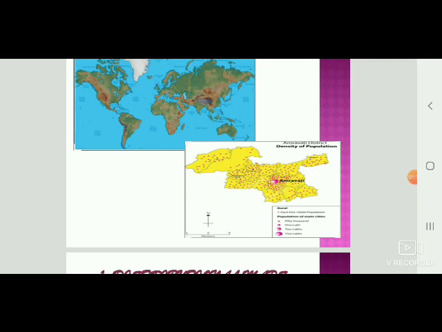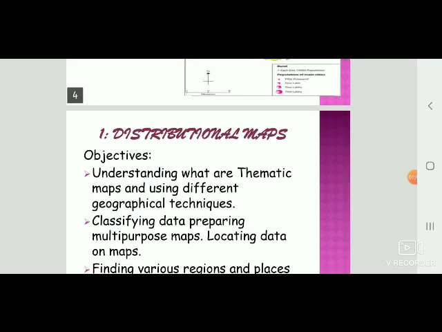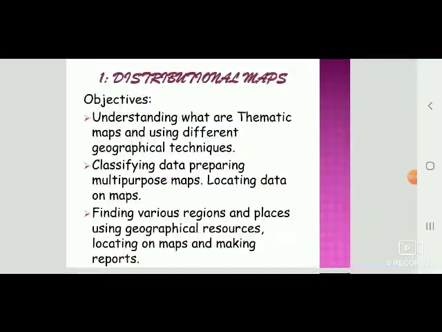So moving on to today's first chapter, we learn something about distributional maps. I'll read out to you the objectives of what we are going to understand and learn in this chapter. The first objective is understanding what thematic maps are and using different geographical techniques to identify the maps.